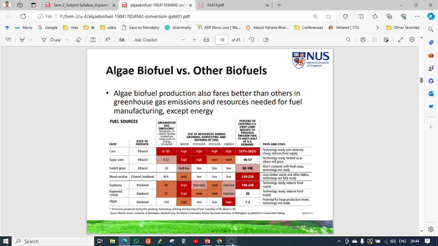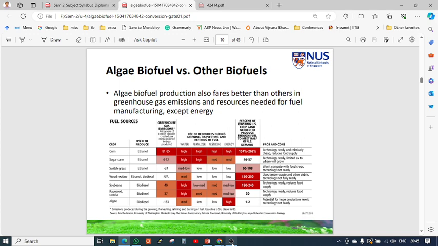But algae is the plant where the light reaction is more, or the carbon capture is more than other plants. So here we see some crop plants: corn, sugarcane, switchgrass, wood residue, soybean, then jatropha, and algae. These are the comparison between different types of fuel or biofuel production plants.